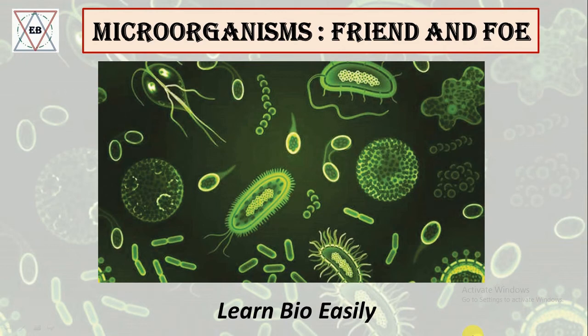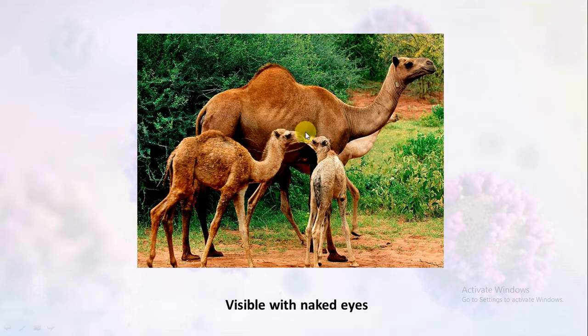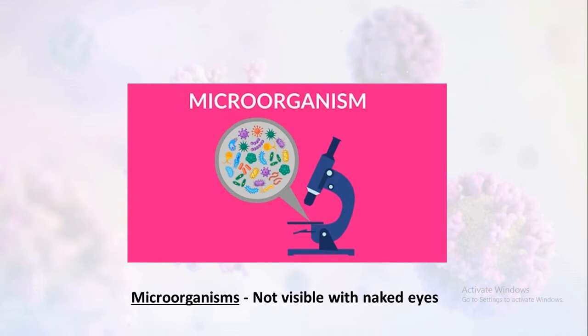Today we will start with microorganisms, friend and foe. In this picture you can clearly see a camel with its calves and some plants in the background. So on earth there are many organisms. Some of them can be seen with naked eyes, like here in this picture, and others are not visible with naked eyes.